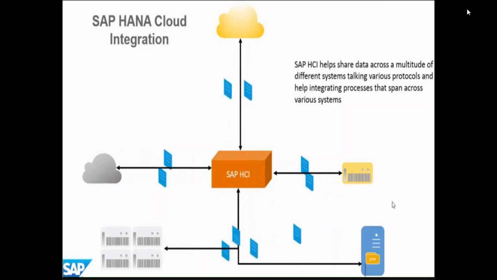So from everywhere it receives and sends data. It is a unified single solution for all types of scenarios.